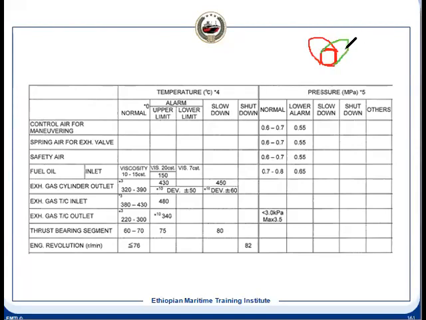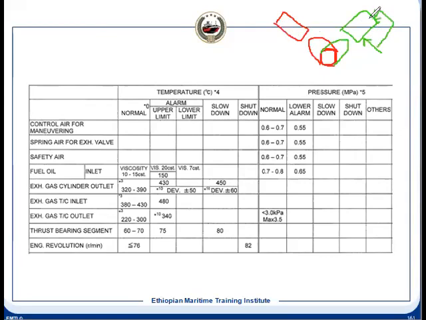So this is the astern cam, this is the ahead cam, and it has two sets of valves. For example, this is one valve and this is another valve. This valve is for astern, this is for ahead. So when the ahead air is coming, it goes to the top also.